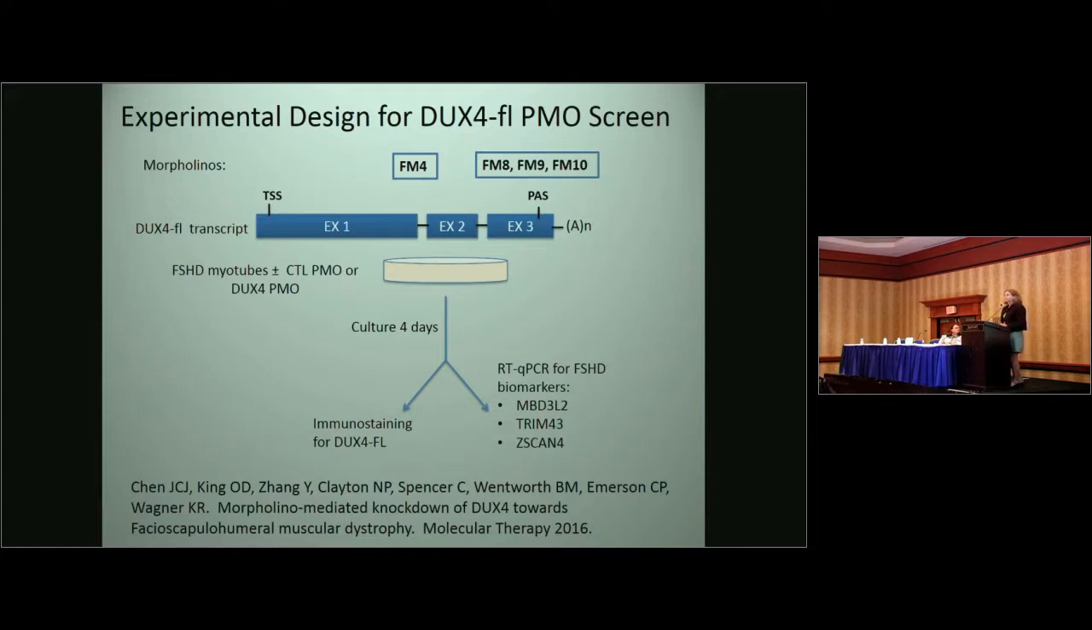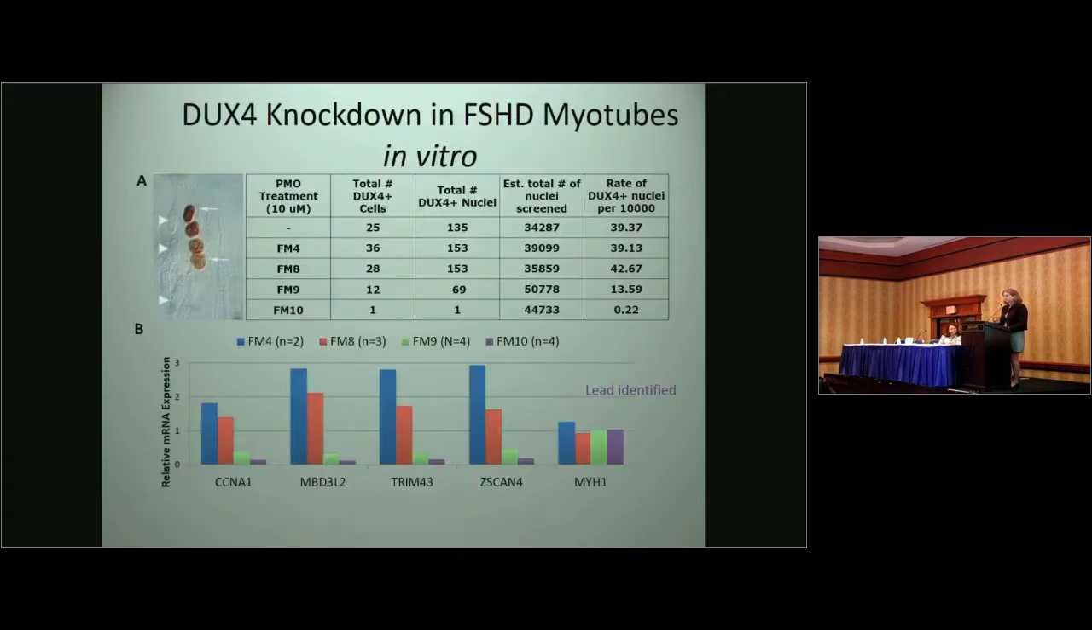In our screen, since we had previously shown that DUX4 is turned on with differentiation, we looked at FSHD myotubes that were cultured for 4 days in differentiation medium, and then immunostained for DUX4 full-length protein, or did RT-qPCR for DUX4 target genes. PMO effects on DUX4 protein were evaluated by control or DUX4 PMO treated myotubes, and with an antibody to the C-terminal region of the DUX4 protein.